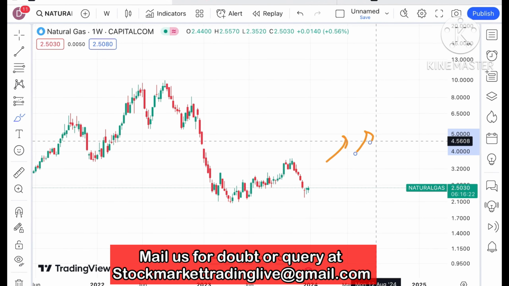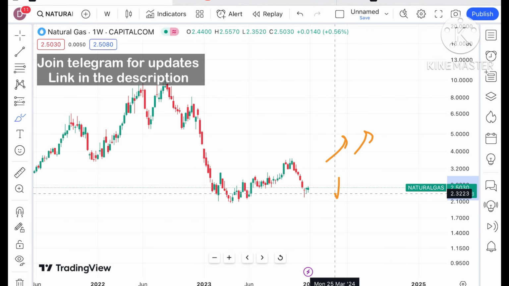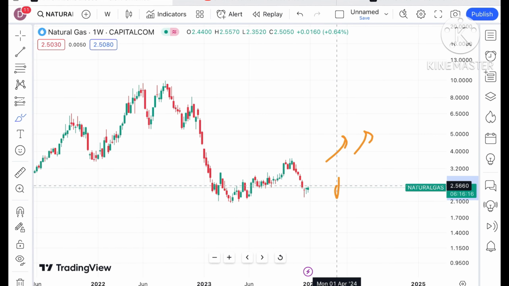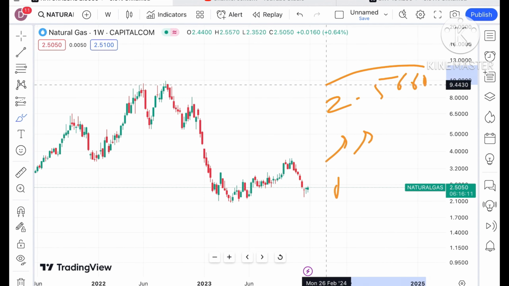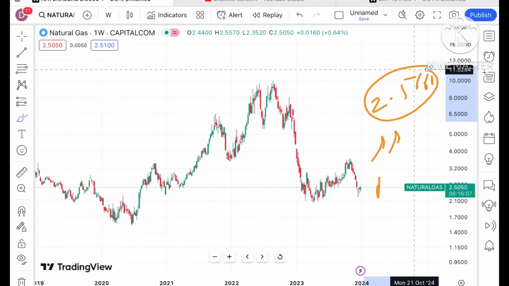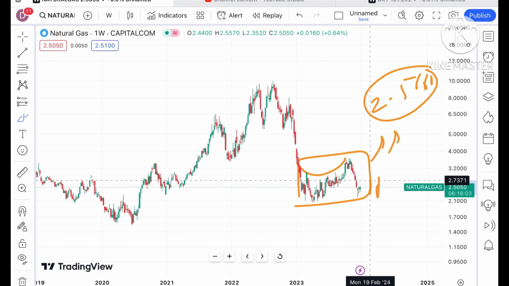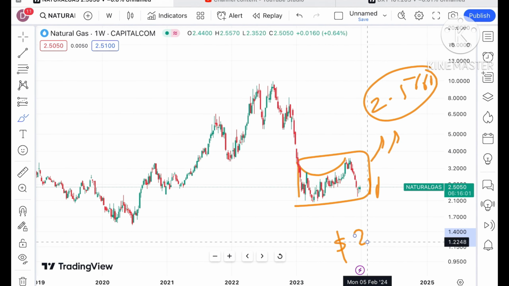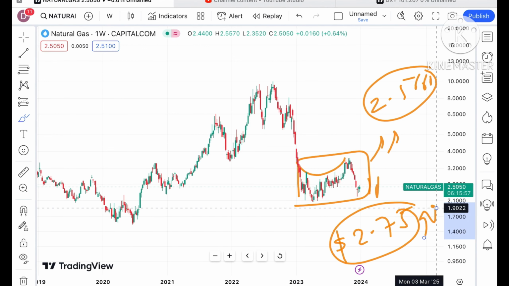For 2 weeks it has been continuously moving upside, but it has not shown big volatility. From a level of 2.3 it has gone to a level of 2.5660. This is the level we have seen. Now, overall trend, if you look, there are two patterns forming, the U pattern. If the price starts going above a level of $2.75, we will see further upside movement.